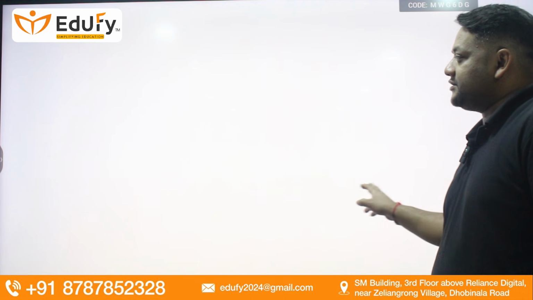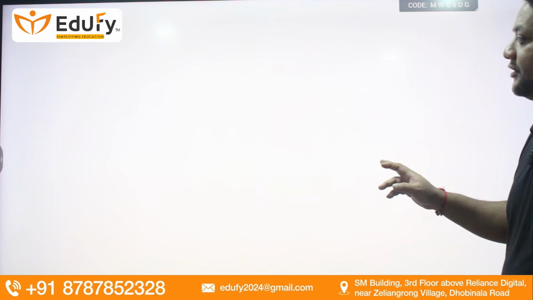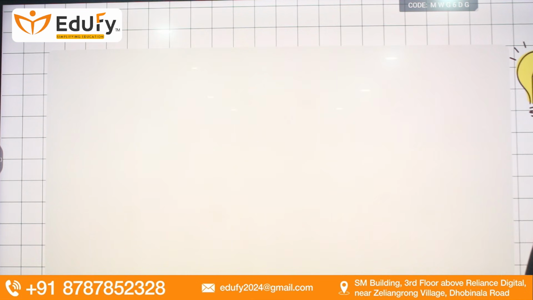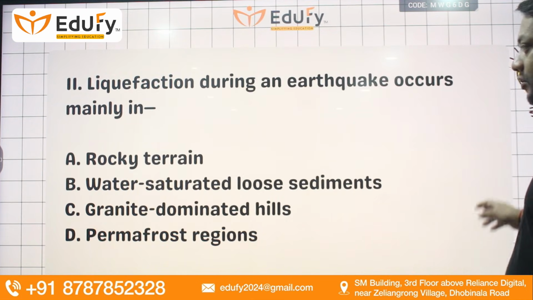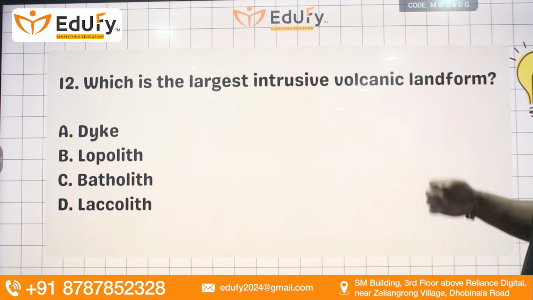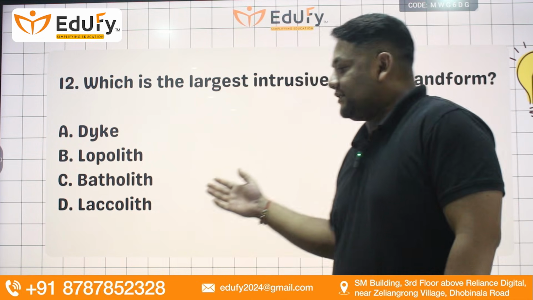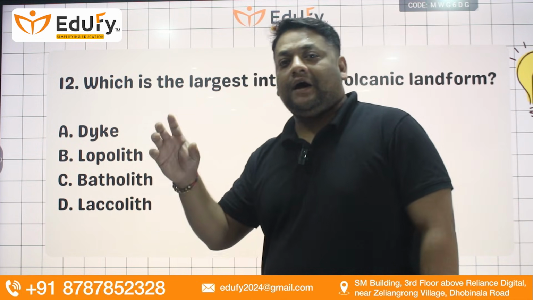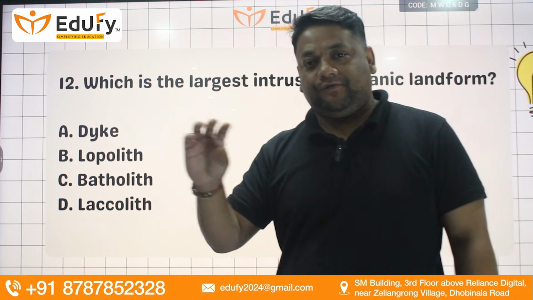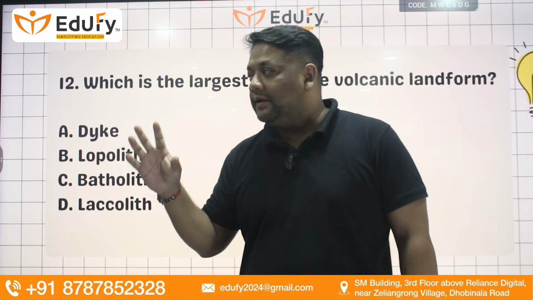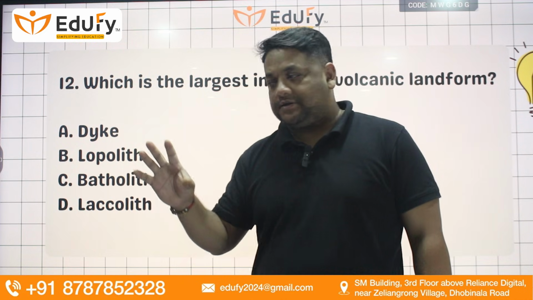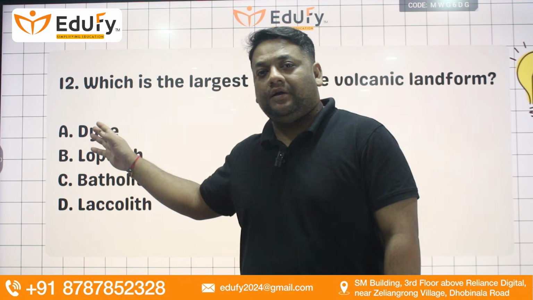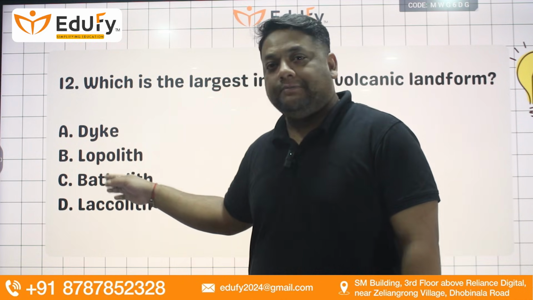So technically the answer is water saturated regions where liquefaction occurs during an earthquake. Okay. Next, which is the largest intrusive volcanic landform? Dike, Lapolith, Batholith and Laccolith. As I already said, these are all names of magma chambers, different in sizes and shapes, but found in the crust. Now, the largest one among these is batholith.